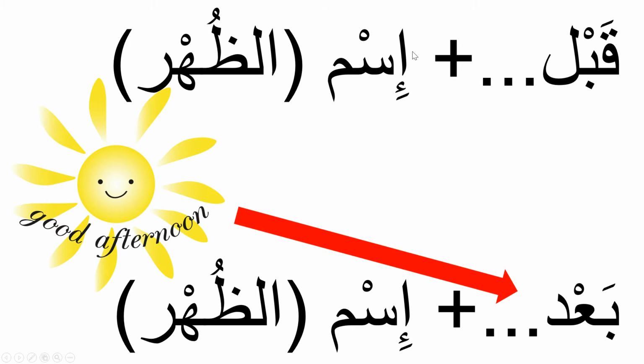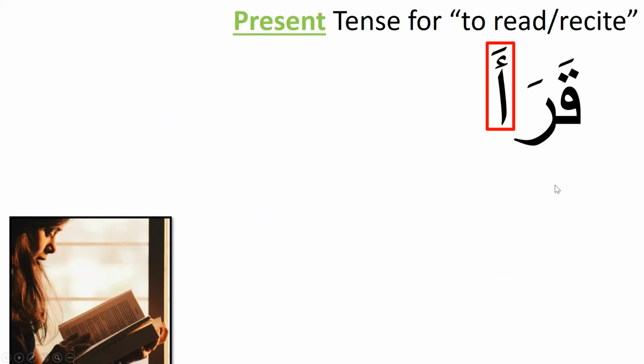And this ism here, I know you know that means name, but it also means noun. So that's what's being indicated there. So you could put a noun after qabla. If you write the word qabla or say the word qabla, you have to put a noun after it. If you want to put a verb after it, you have to add another preposition. You have to say qabla an, and then you put your verb. But in this case, we're talking about nouns only after qabla and ba'da, so you don't need the additional preposition an, which means that, right?